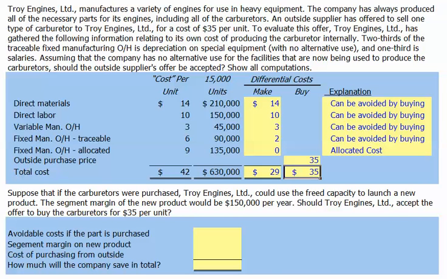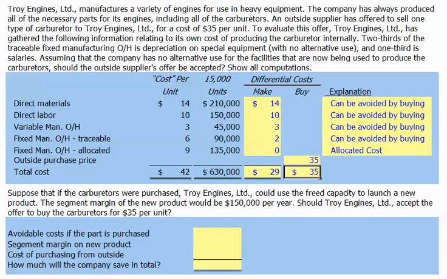If, on the other hand, suppose that the carburetors were purchased and Troy Engines Limited could use the freed capacity to launch a new product, and that the segment margin for this new product would be $150,000 per year, should Troy Engines accept the offer to buy the carburetors for $35 per unit?